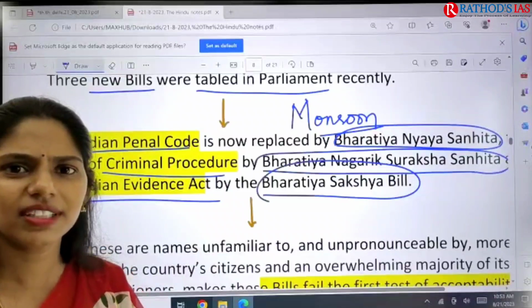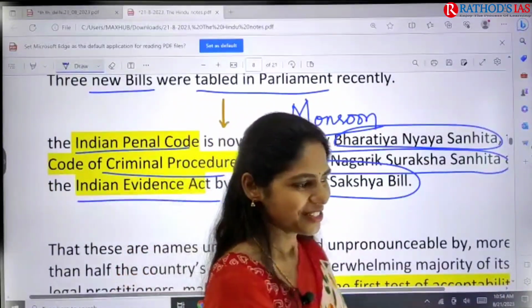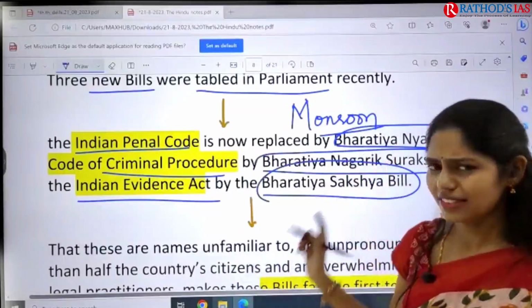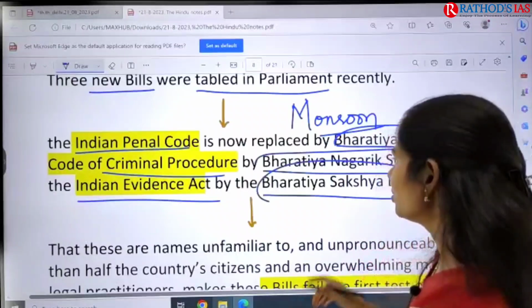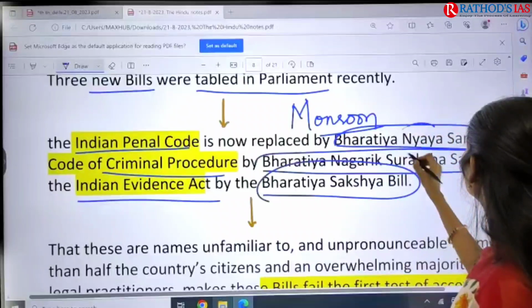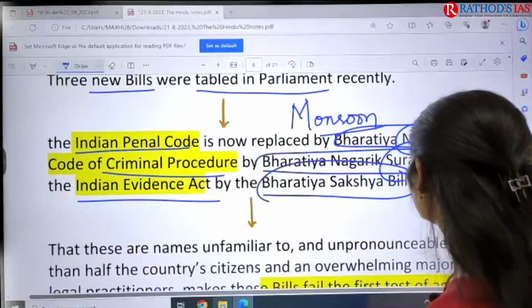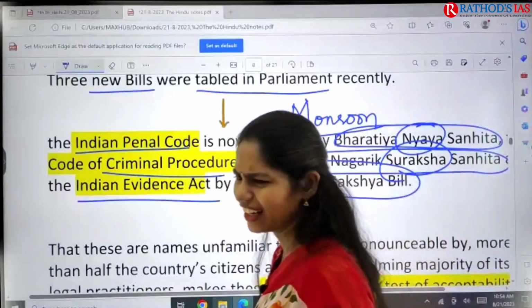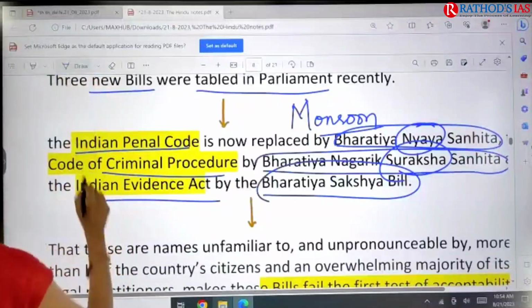So what do you find here? Reading these is very difficult. Do you think normal people will remember these things like IPC, CrPC? It is not easy, right? This is the idea of the author here. Normally you can see there are Hindi words present here, that is Nyaya, Suraksha, Saksha, Sanhita. These are Hindi words, not exactly English words, right?